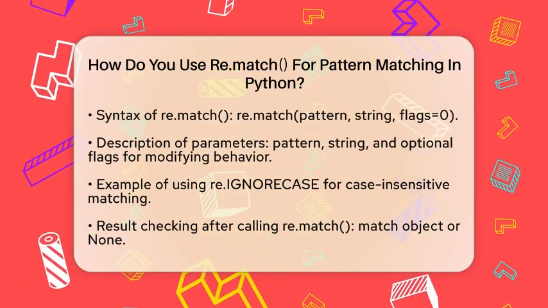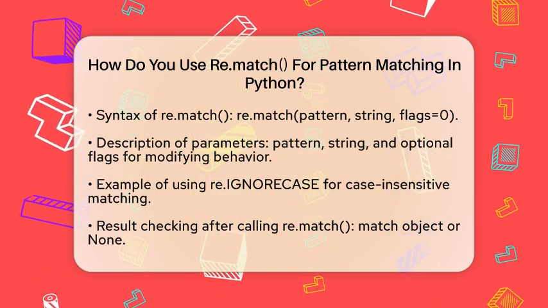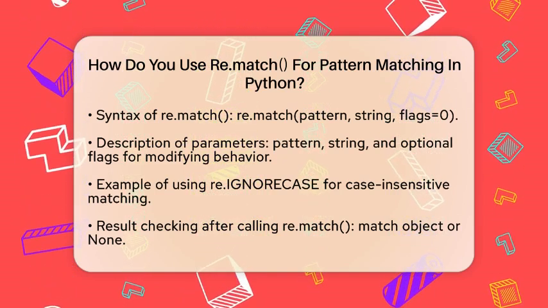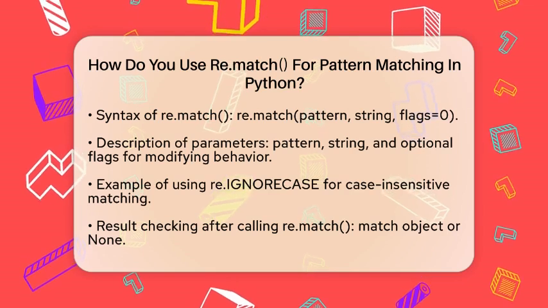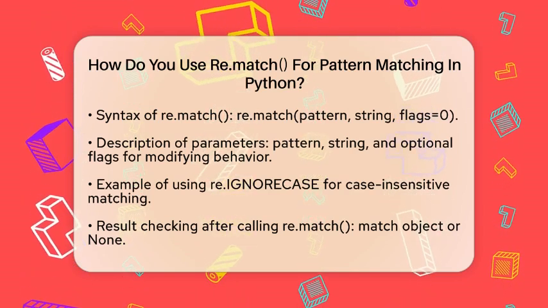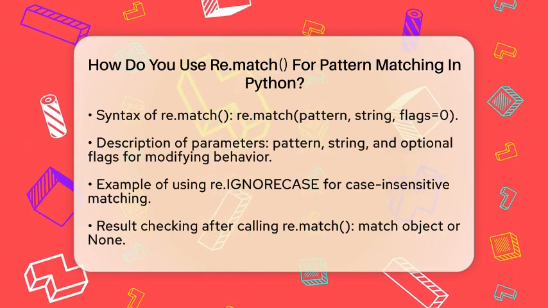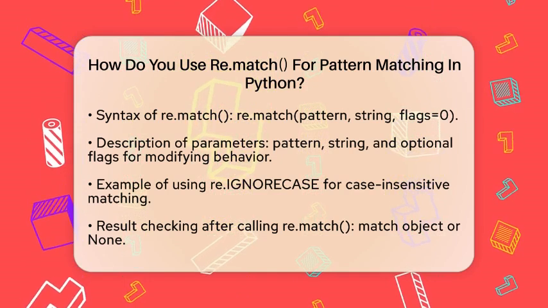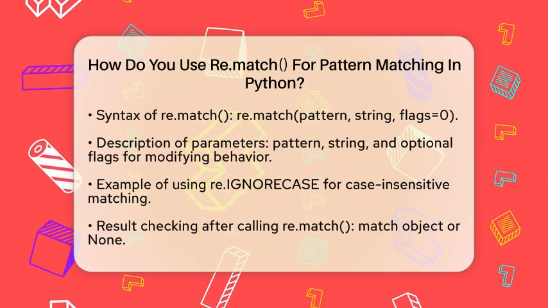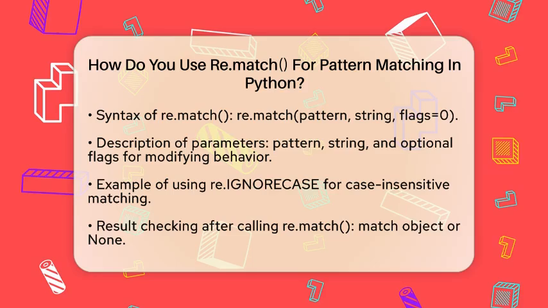After calling re.match, you need to check the result. If a match is found at the beginning of the string, re.match will return a match object. If no match is found, it will return None. You can then use the match object to access details about the match. For example, match.group() will return the matching substring, match.span() will give you the start and end positions of the match, and match.string will return the original string.